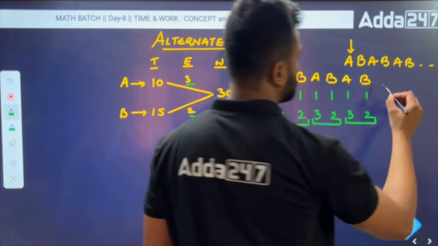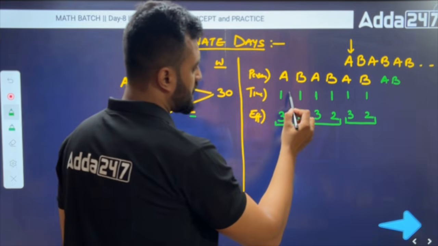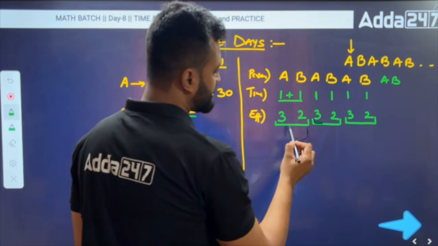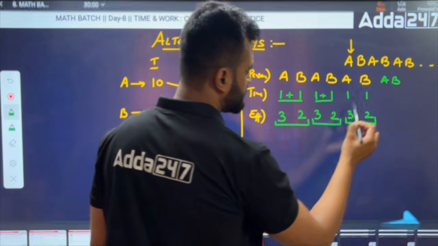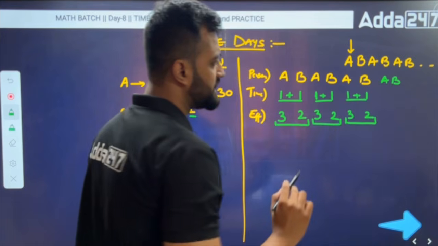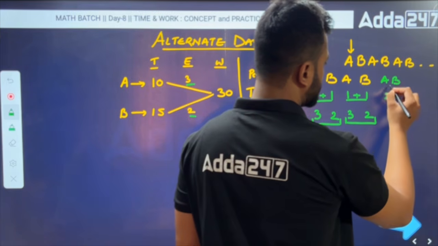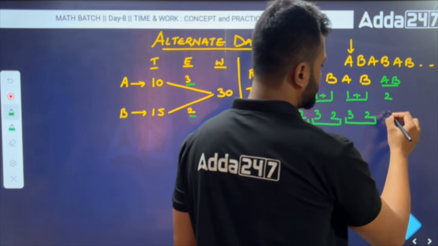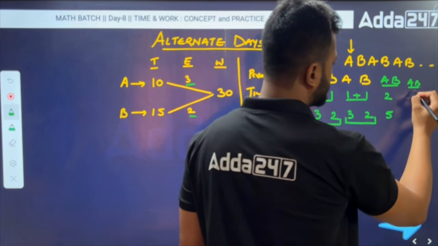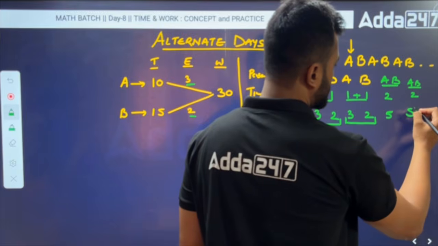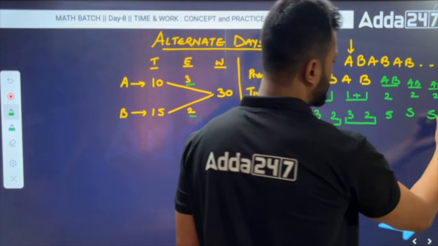Then again A and B: 1 plus 1 is 2 days, right? So 2 days' work is 5. So similarly I can write down directly. Here again 2 days will be utilized because A and B are there, and 5 work will be done. Again A and B are going to come, 2 days' work is 5. Again A and B come, 2 days' work, which is again 5.